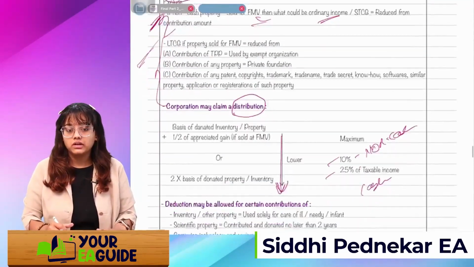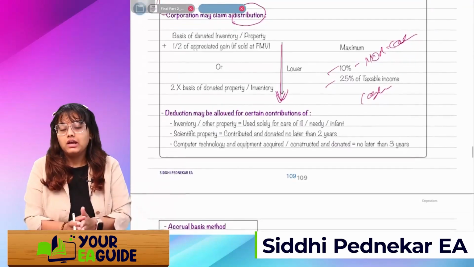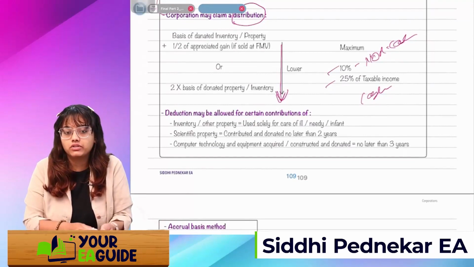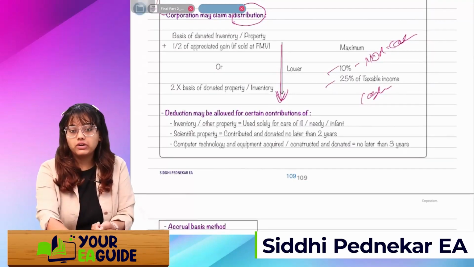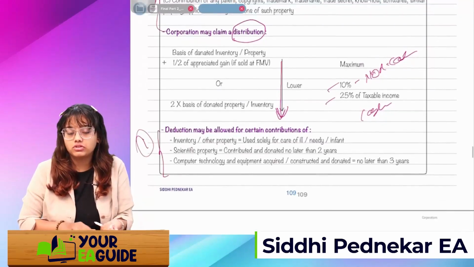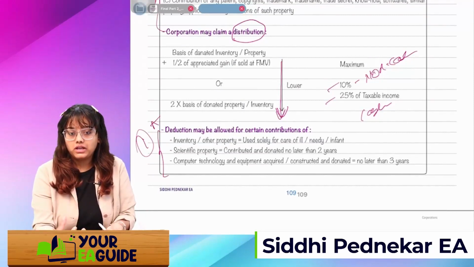Okay. Next is deduction may be allowed for certain contributions. How will the deduction be allowed? If I am making a donation of inventory or other property, and that property is used solely and wholly, see, remember this thing, there might be one question from this theory. Okay, so mark it as A. If that contributed property or inventory is used solely for the care of the ill, needy, or infant, then the deduction will be allowed in full.